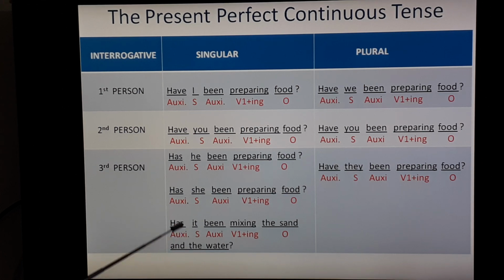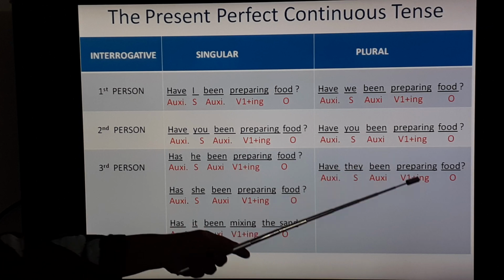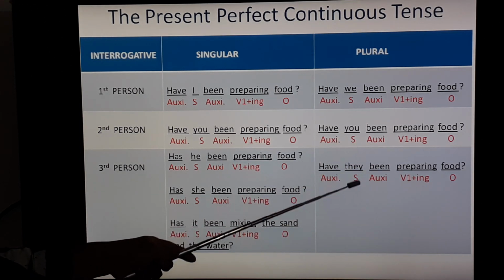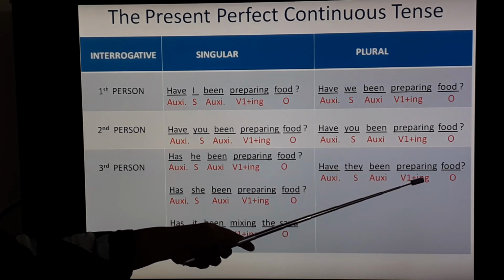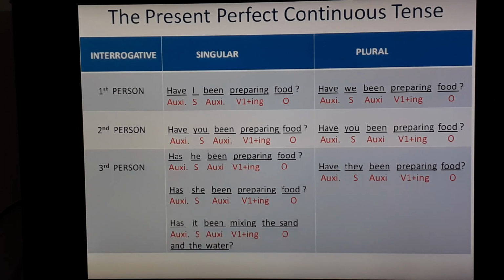Has auxiliary verb, it subject, been auxiliary verb, mixing V1 plus ing, the sand and the water, an object, and then put question mark. Third person plural. Have they been preparing food? Have auxiliary verb, they subject, been auxiliary verb, preparing V1 plus ing, food, that is an object, and then put question mark.